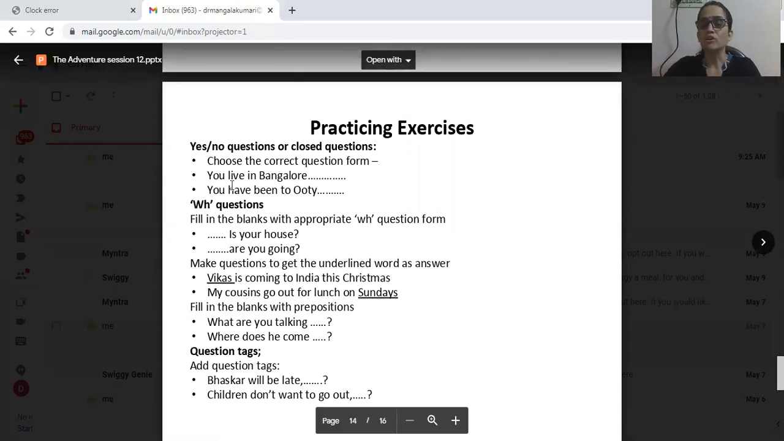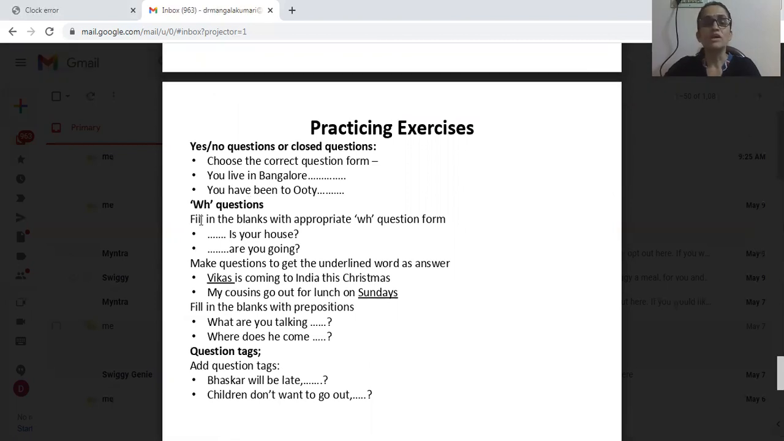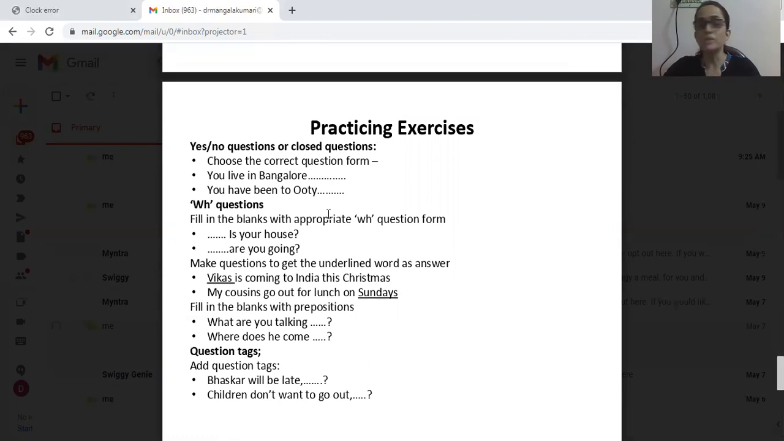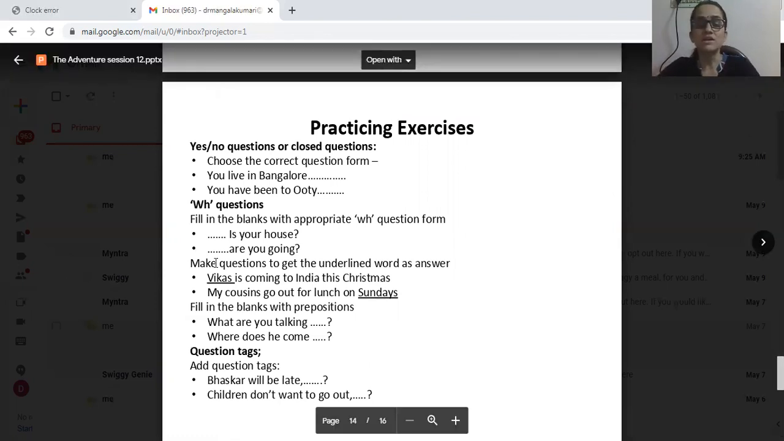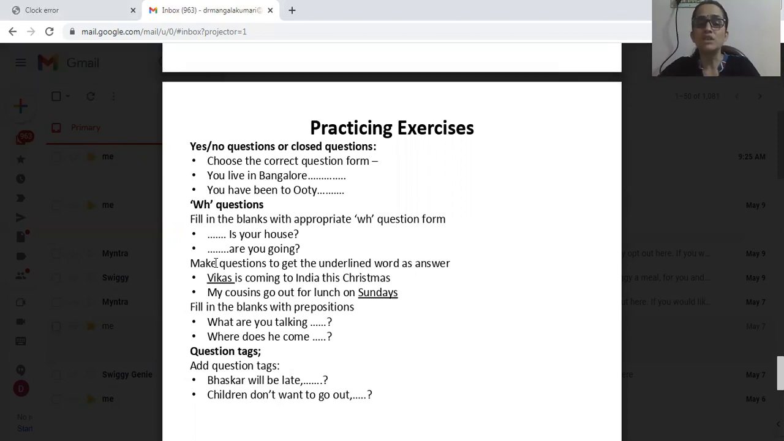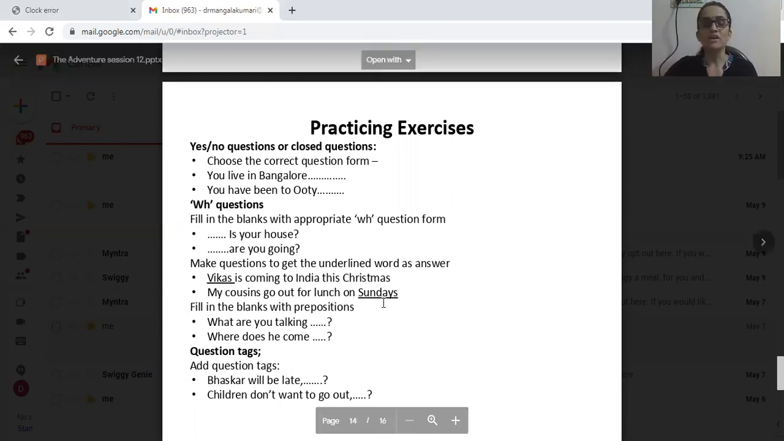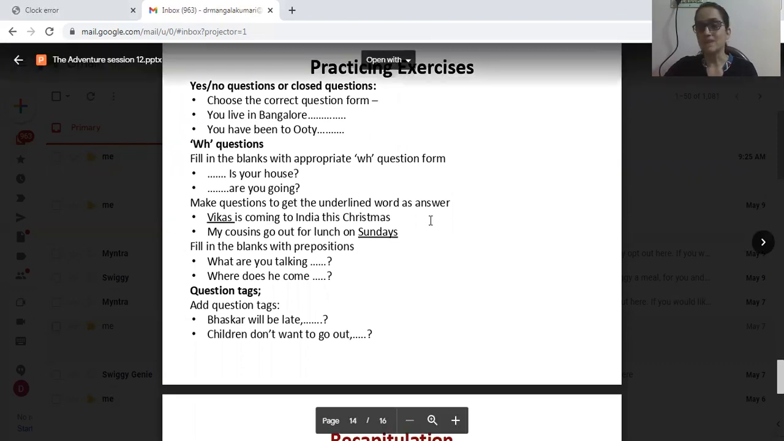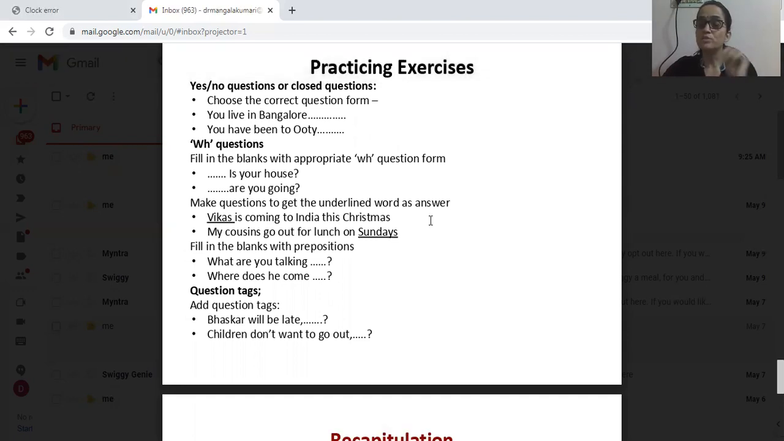You live in Bangalore. Okay. Do you live in Bangalore? In that way, you have been to Ooty. Have you been to Ooty? Question mark should be added. Okay. Then exercises related to WH questions. Fill in the blanks with appropriate WH question forms. Where is your house? Where are you going? Like that. And one more type they will ask in the examination. Make questions to get the underlined word as the answer. Okay. So some words are underlined, and such words should be the answer. In that way, you have to frame the questions.